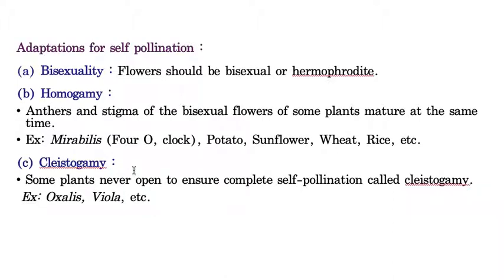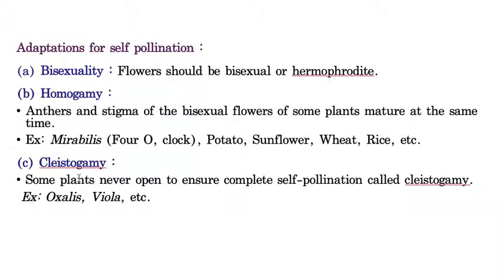Whereas in cleistogamy, you can see a very different situation. Even when the flower attains maturity, the flower remains closed. That means the calyx and corolla remain closed, and the androecium and gynoecium you can never see from the external side. You understood? The flower throughout its lifespan remains closed. That is called cleistogamy.